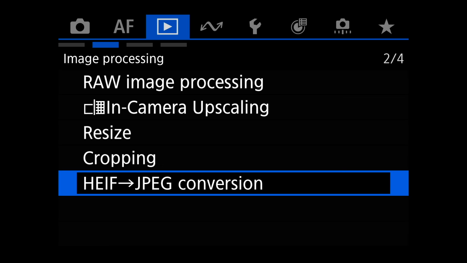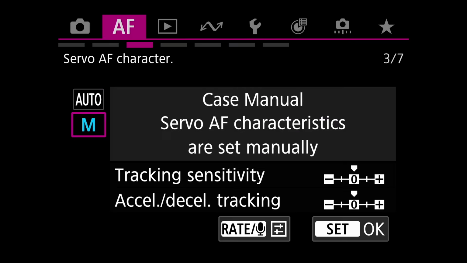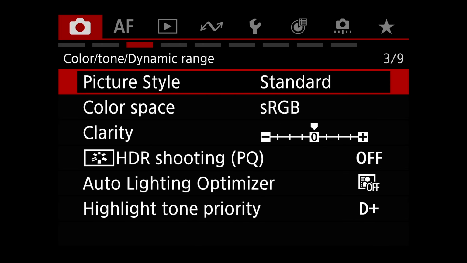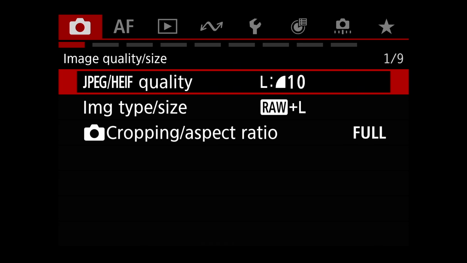HEIF to JPEG conversion. So if you would have shot HEIF, and if you turn on this mode, you have to come all the way back here that we talked about in the previous chapter.